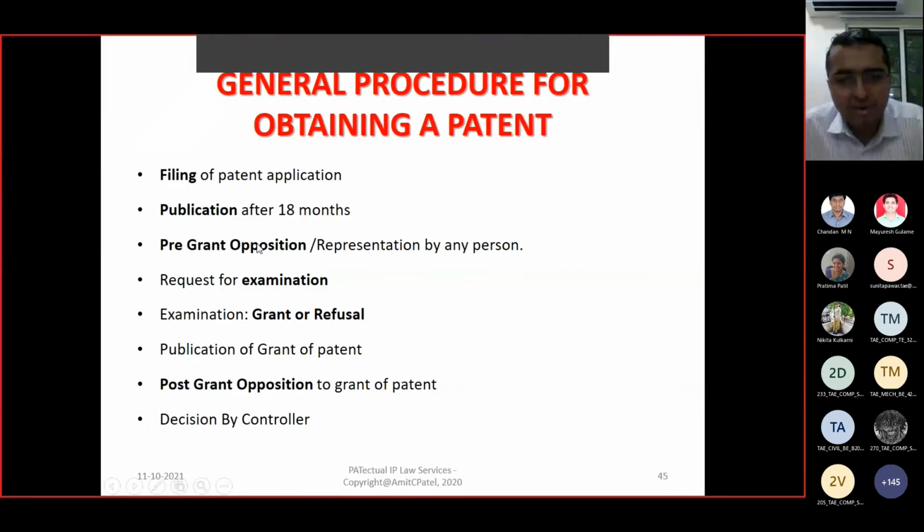So these are all the stages we discussed in the earlier slide: filing, publication, pre-grant opposition, examination, hearing, grant or refusal, post-grant opposition, and its renewal.